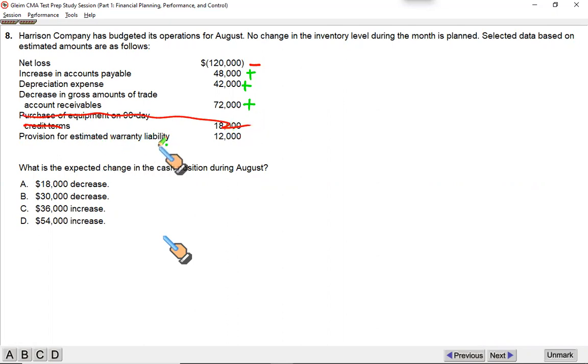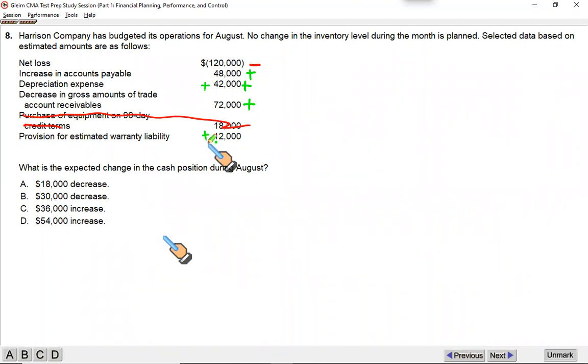This is again from financial reporting. Warranty liability: when we create a warranty liability, it is not a cash expense. It's an estimated expense we charge against our income, just like the provision for bad debts. So the provision for estimated liability has increased over the period. Effectively, it's a non-cash charge, like depreciation is a non-cash charge. It is added to your net income or net loss. Similarly, provision for liability is also added because it's a non-cash expense.